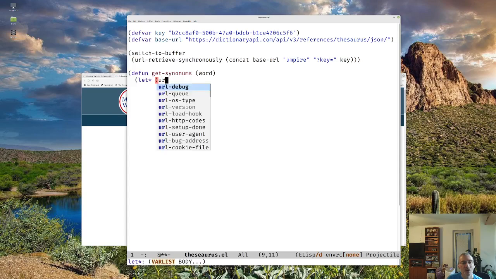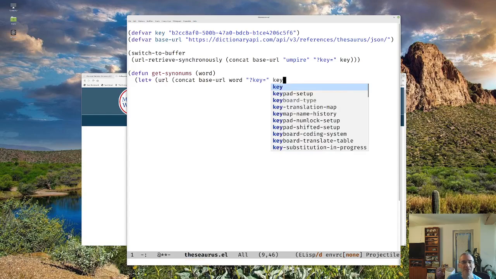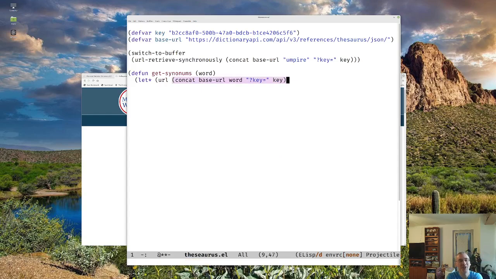And our URL is going to be concat our base URL, which I could just define in here, followed by the word, followed by the question mark key equals, followed by our key. And again, I'd make a better variable, something more local to this, like underscore thesaurus, I don't know, whatever. So now we've got our URL defined, and let's now talk about making our response defined.